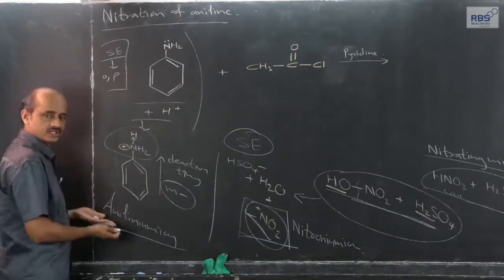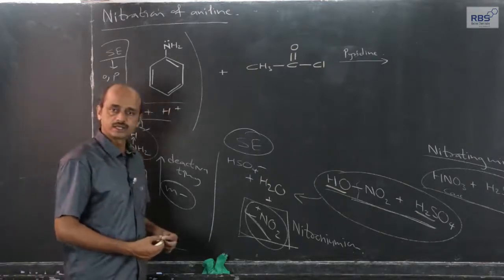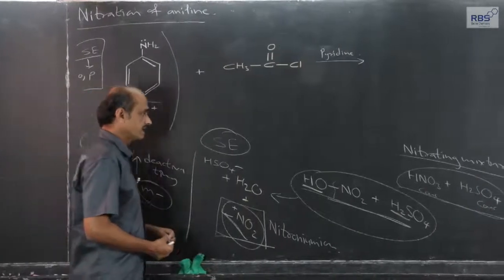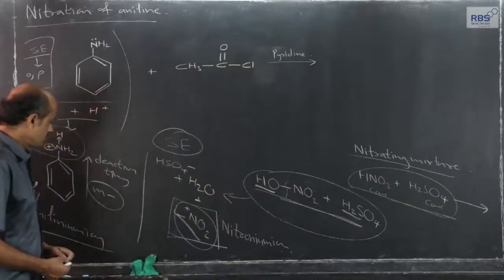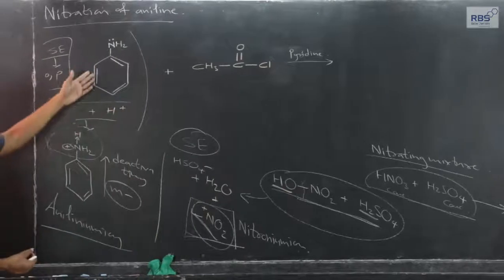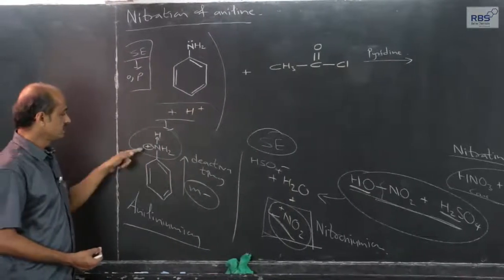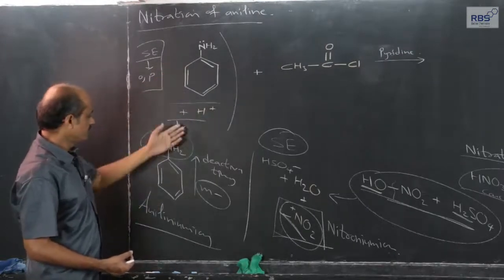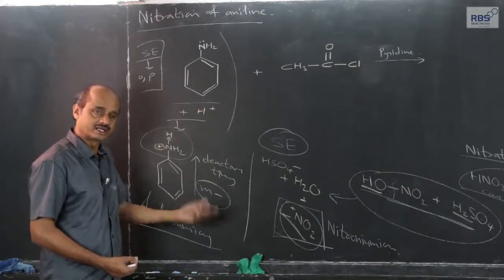So we don't want this. Actually, we wish the nitration to take place at ortho and para, and for that we use the nitrating mixture. But in addition to formation of nitronium ion, this also takes place, and this will result in decreasing the activity of aniline and converting it to meta directing. Yield will be less, and that too it will be meta directing.